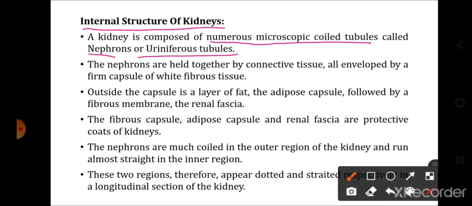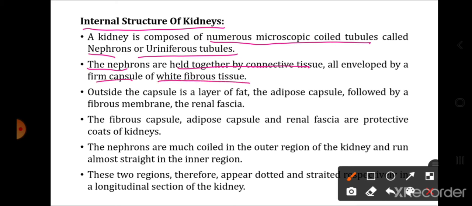So what is the structural and functional unit of the kidneys? Nephrons. And these nephrons are microscopic coiled tubules. Nephrons are held together by connective tissue. How are nephrons connected? With the help of the connective tissue. And all of them are enveloped by a firm capsule of white fibrous tissue.